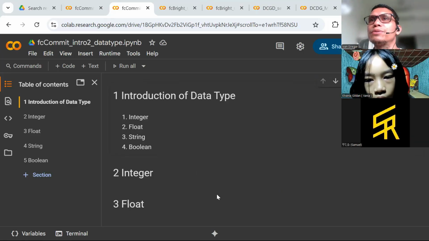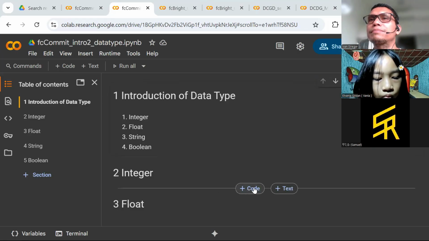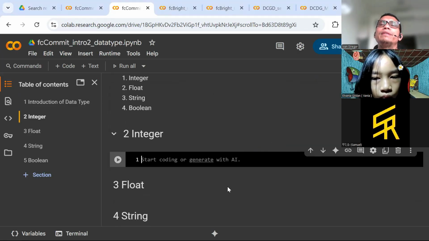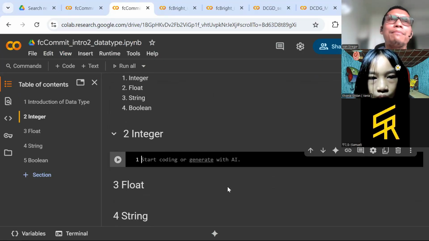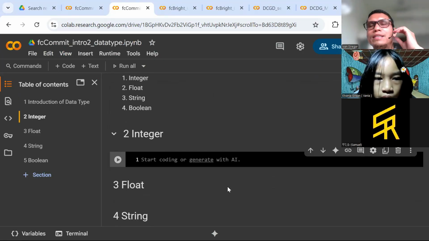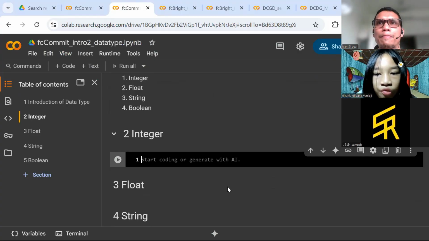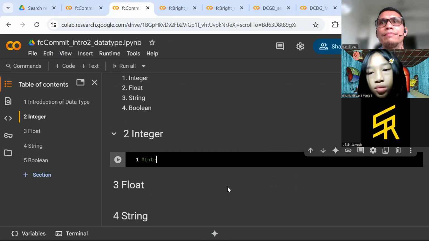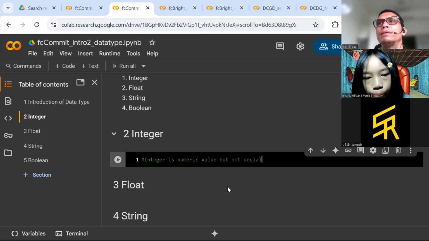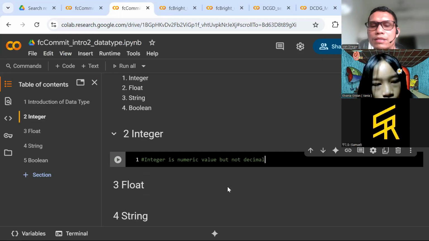Continue this. So, integer. Let's go with the integer. Integer is actually a number, but not a decimal number. It is a numeric value, but not decimal.